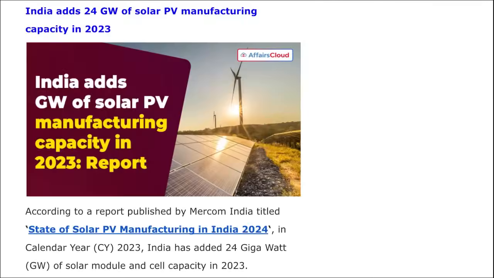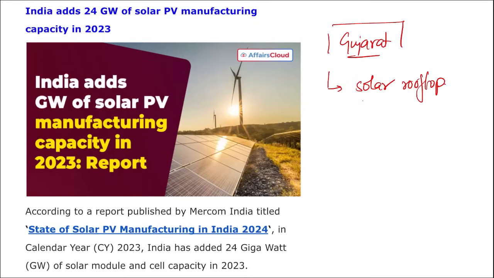Then if we talk about Gujarat state, remember Gujarat is the state that is performing best in terms of solar rooftop energy, right? Here the residences or houses are using solar panels on their rooftop, and this is the state that is performing the best here.